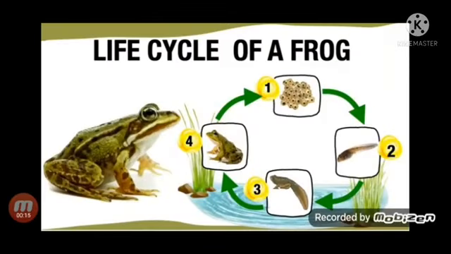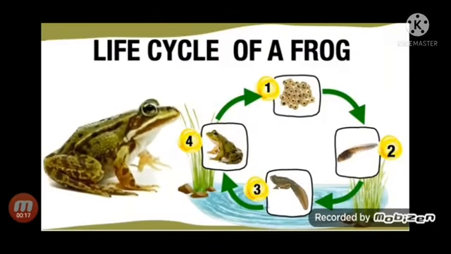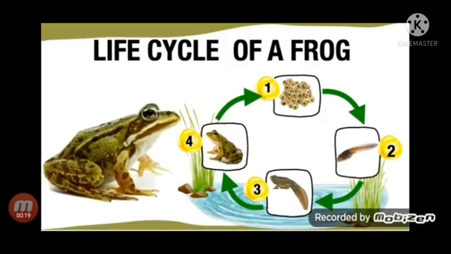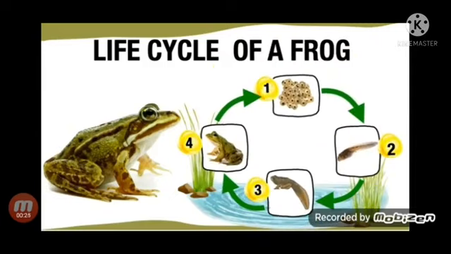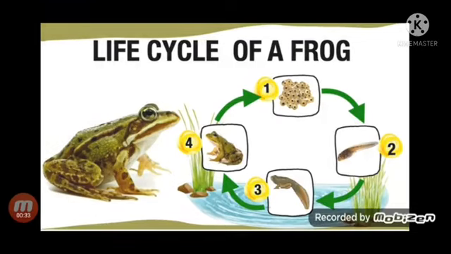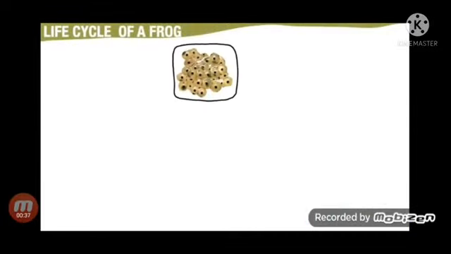Life cycle of a frog. Frogs are amphibians. They can live in water or on land. They go through several stages of life before they become adult frogs, and during those stages, they live only in water. A frog begins life as a fertilized egg.